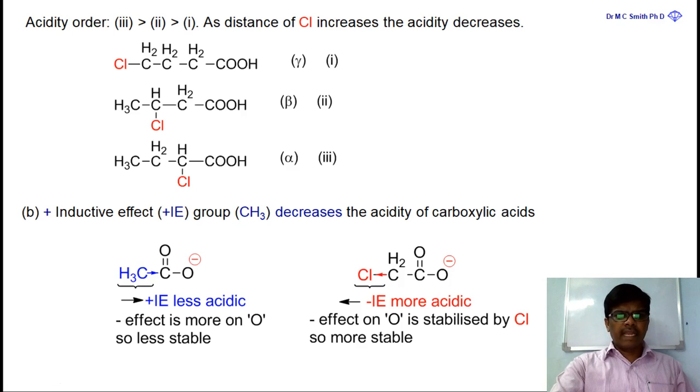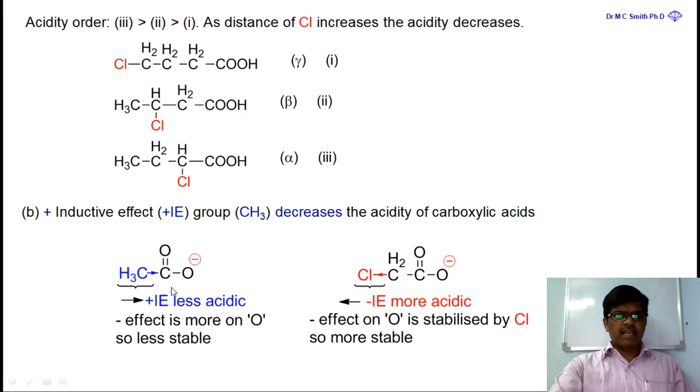Let us compare what happens. In acetic acid, after losing the H+ ion, in the obtained carboxylate ion the negative charge is concentrated on oxygen, so it is less stable. Whereas in chloroacetic acid, the carboxylate ion O minus is stabilized by chlorine. The negative charge on oxygen is stabilized by chlorine, so it is more stable. That is why it is more acidic than acetic acid.